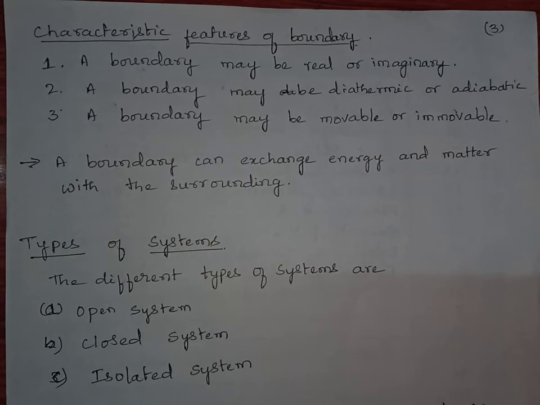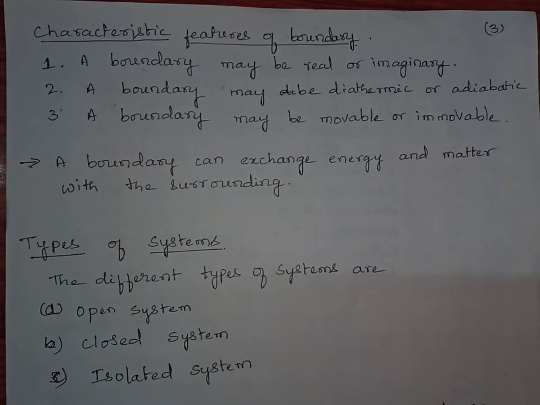Second one is the adiabatic. Adiabatic is nothing but a boundary which does not allow any heat energy to enter into the system or out of the system. Such type of boundary is called adiabatic. Thermos flask or hot boxes that you use at home act as adiabatic boundary.